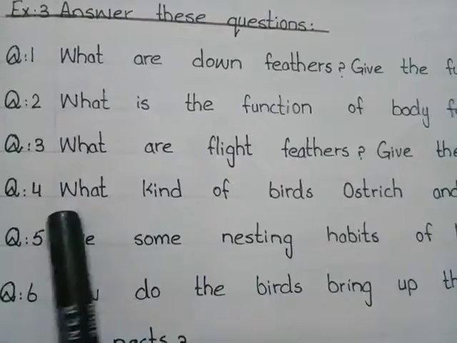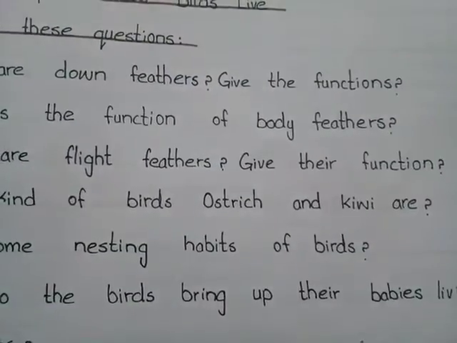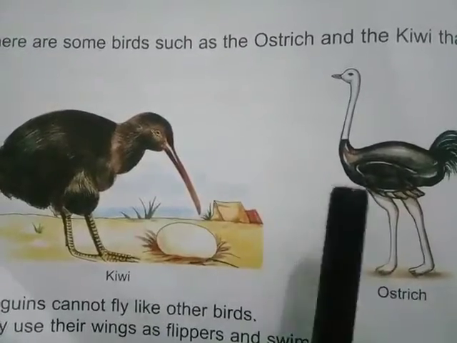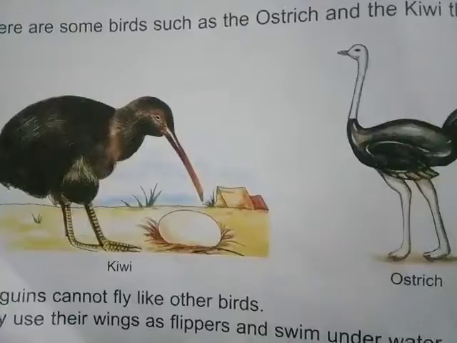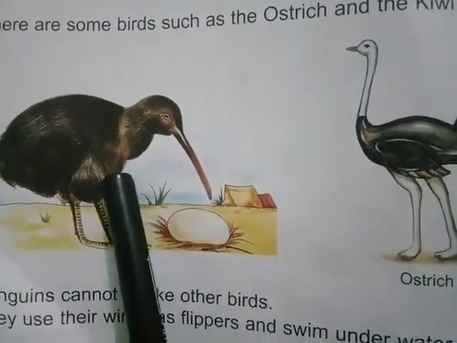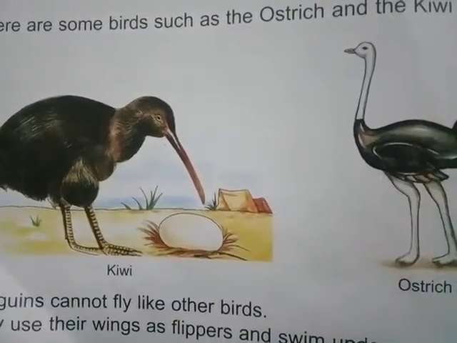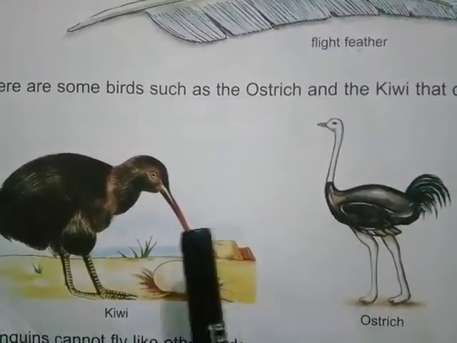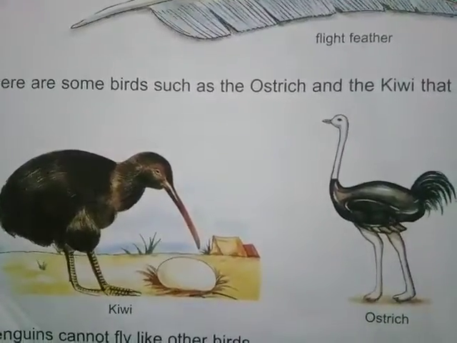Question number 4 is what kind of birds ostrich and kiwi are? Look in this picture. Ostrich and kiwi are the birds that cannot fly. Unlike most birds, their flat breastbones lack the keel and the pectoral muscles required for flight. And their weights are so heavy. That's why they cannot fly.